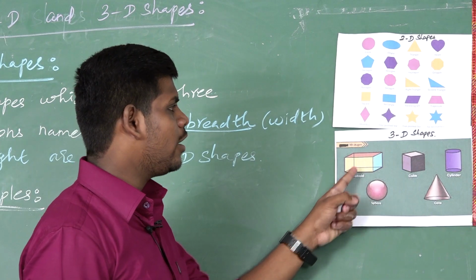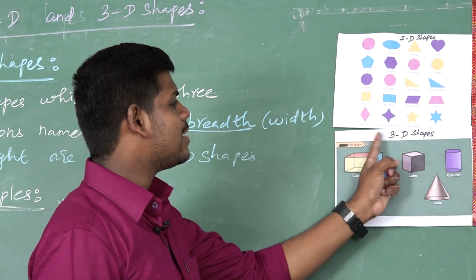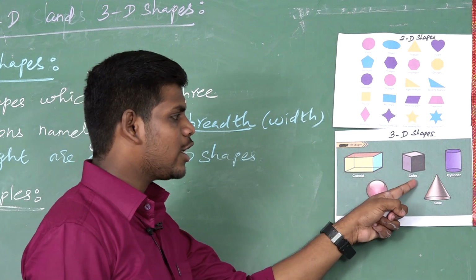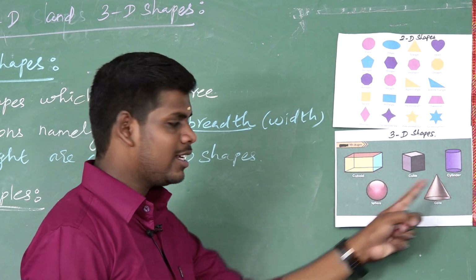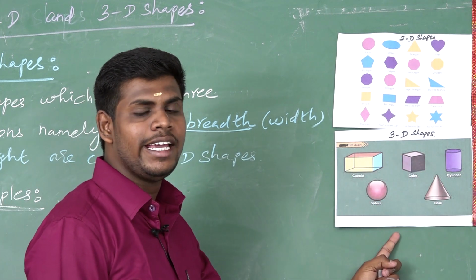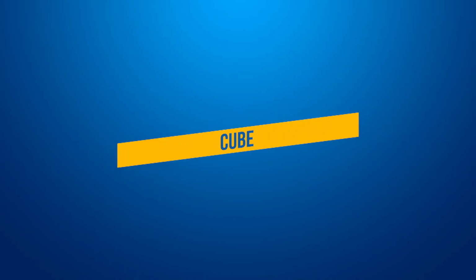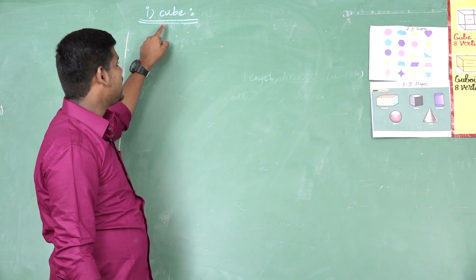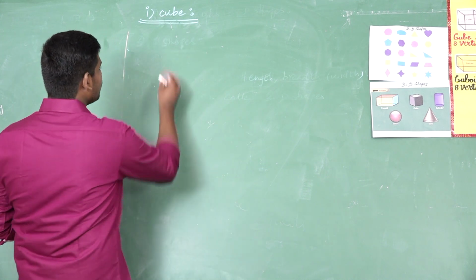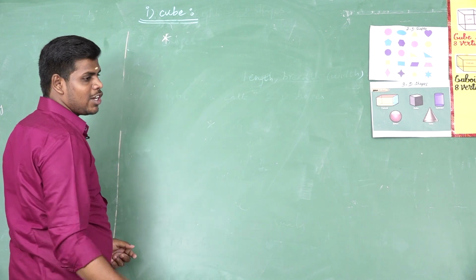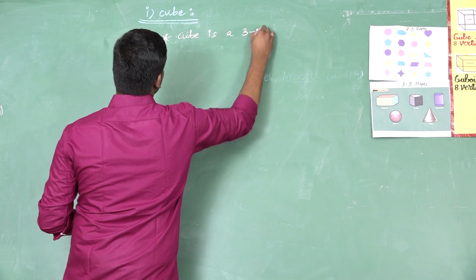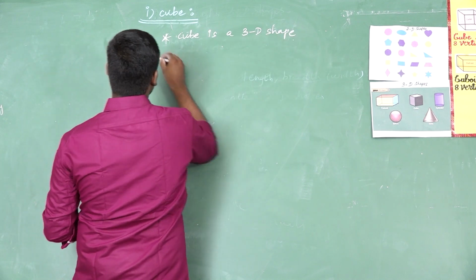Now I am going to show the examples of 3D shapes. This shape is what? Cuboid. This shape is cube. This is a cylinder. This is a sphere and a cone. These are the examples of 3D shapes. Next we will see examples of 3D shapes. The first one is cube. Already we know the dimension of cube, that it is a 3D shape.